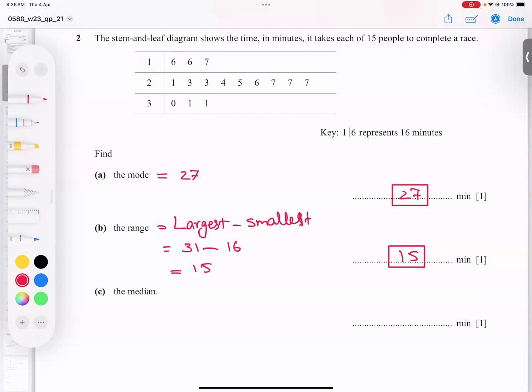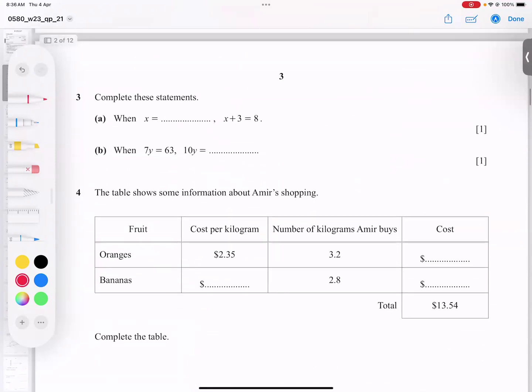Okay, median. Basically, we have the median formula, n plus 1 divided by 2. N is what? The number of terms, 15. 15 plus 1, I got 16, divided by 2 gives the 8th term. So how to calculate the 8th term? Start from the smallest number, 16. So count 8. 1, 2, 3, 4, 5, 6, 7, 8. This is my answer, but don't write 5. It is 2 and 5, 25. So our answer is 25. Alhamdulillah Rabbil Alamin, clear.